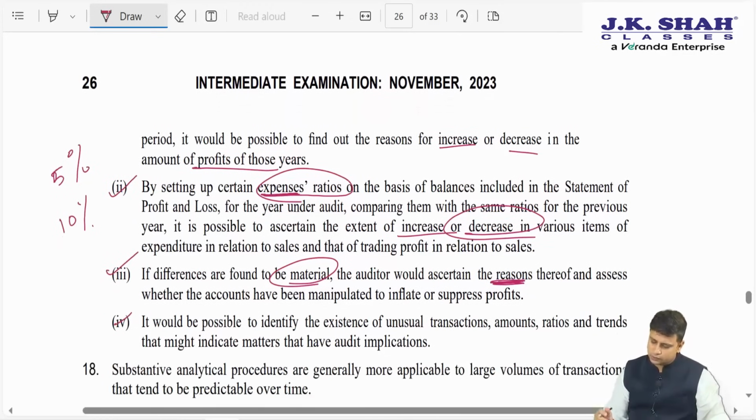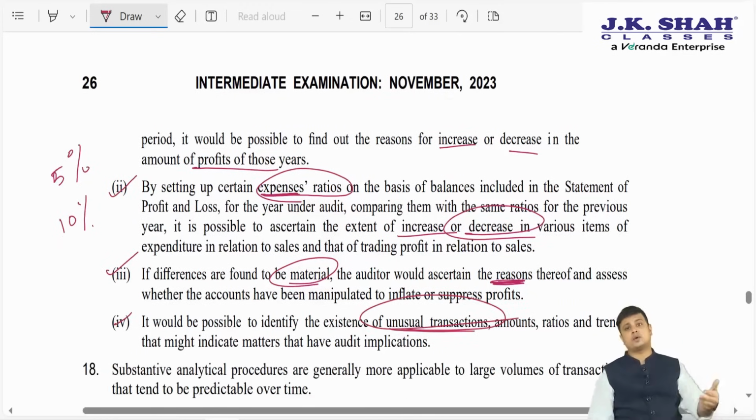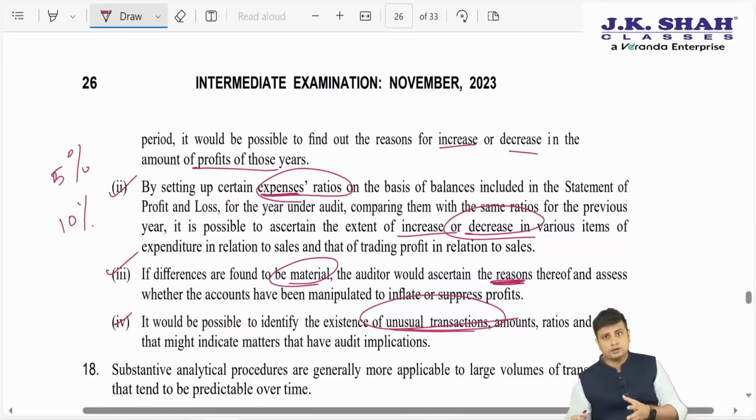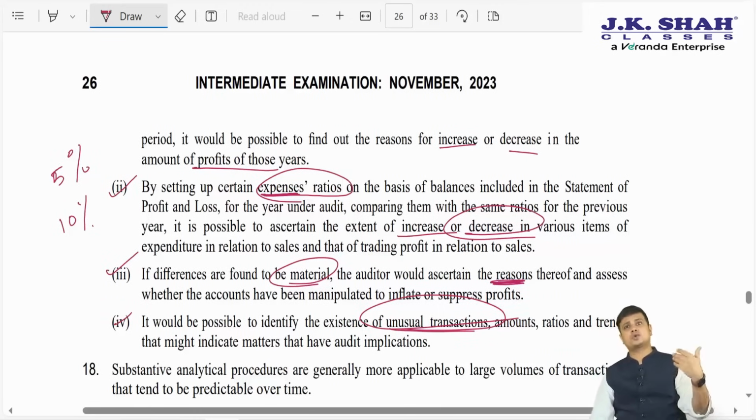Next, they are saying it is possible to identify existence of unusual transaction amount or ratios. So when we compare this year with the prior year, it is quite possible that we may identify unusual transactions. See, if things between the previous year and this year are the same, very good. But if there are some unusual transactions, it is easier for us to identify.